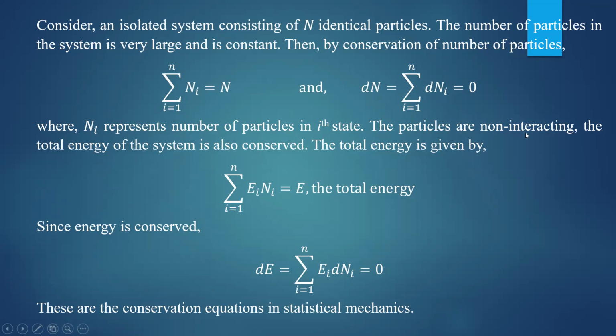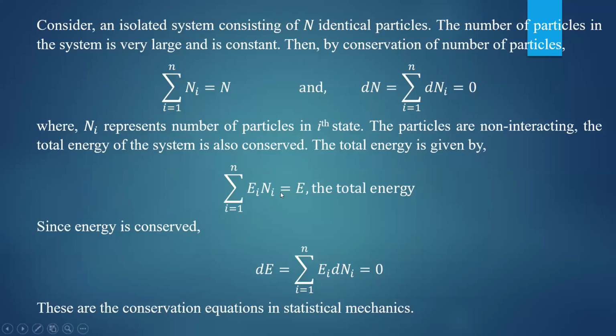The particles are non-interacting. The total energy of the system is also conserved. According to the conservation law, the total energy is given by the summation of Ei Ni, equal to the total energy E, where Ei is the energy of the ith state and Ni is the number of particles in the ith state.